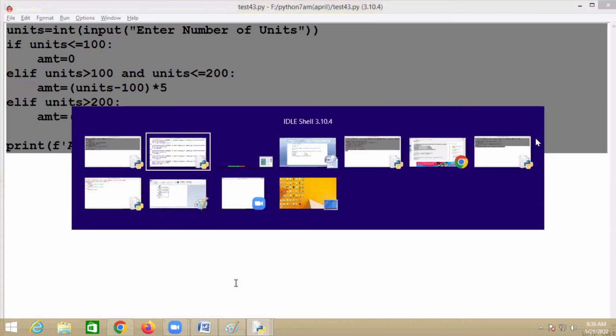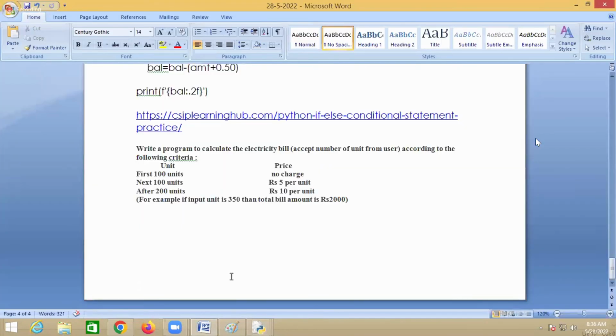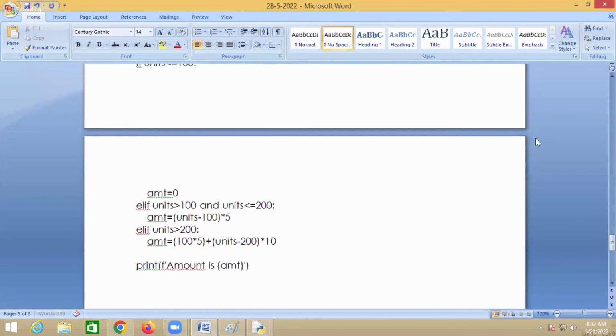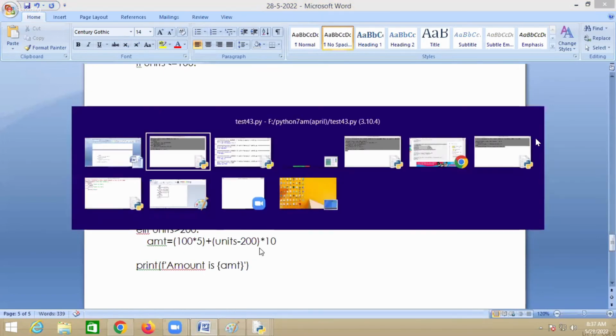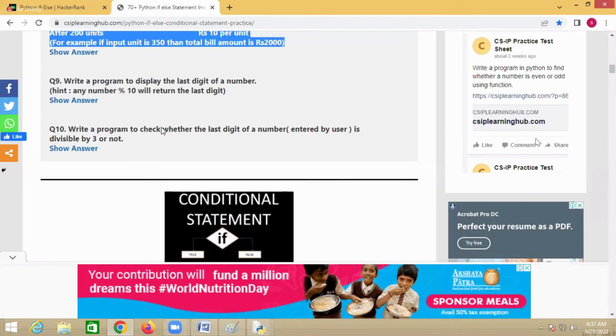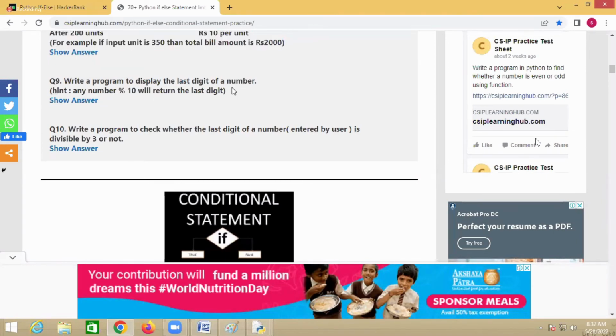So next one is writing multiple conditions. Write a program to display the last digit of a number. How can I display the last digit of a number? By dividing with 10. Any number mod 10 will return the last digit.